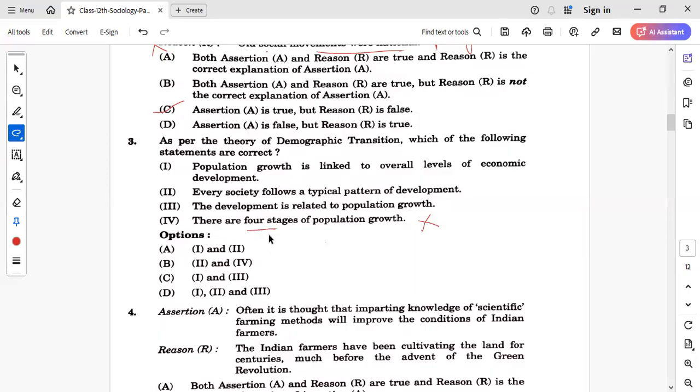Now we are left with 3 statements. Statement 1 says population growth is linked to overall levels of economic development. This is correct because the statement has been given in the transition theory paragraph. Then, every society follows a typical pattern of development. This is also correct. What is the typical pattern? An increase in the birth rate and a decrease in the death rate, or vice versa. Migration is also another pattern. So every society sees the pattern. Then, development is related to population growth. This is also correct. So all the 3 statements, 1, 2, and 3, are correct. So D is the correct answer.